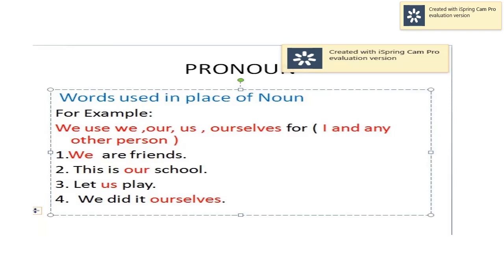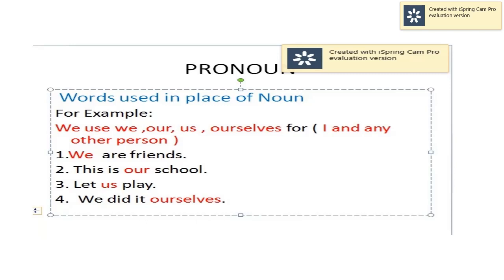Yes students, what we have studied? We have studied we use he for boy and she for girl. Now we will study why we use we, our, us, ourselves. These words we use for I and any other person. For example, we are friends.